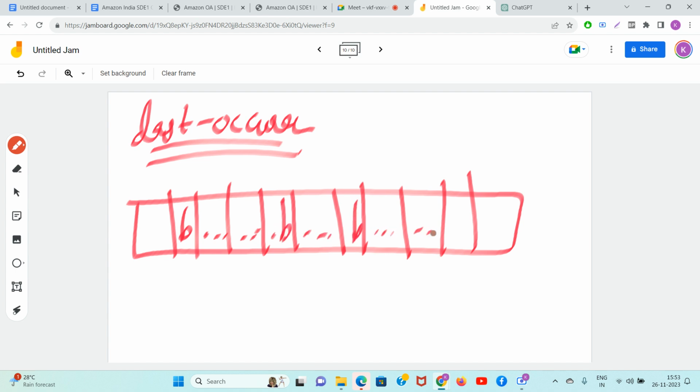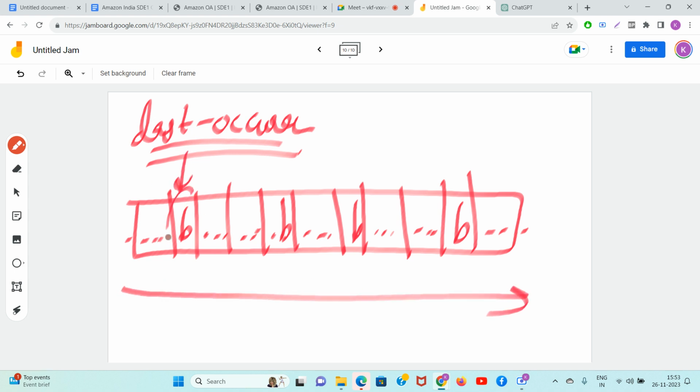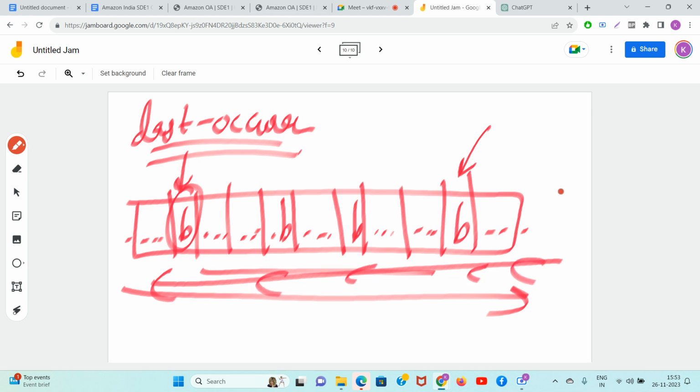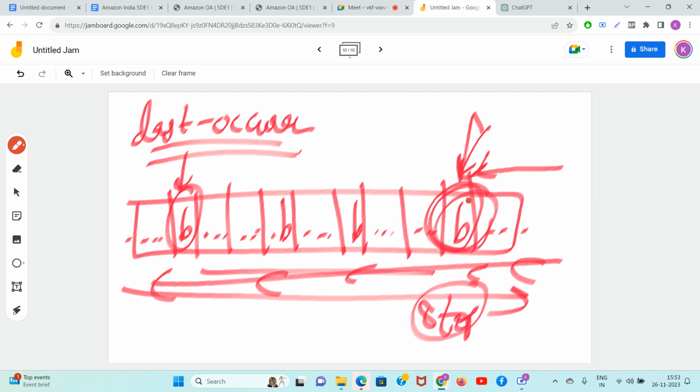See guys, let's say the string is like this, okay? Now when you travel from year to year, it is very easy. पहले यही दिख रहा था, हैश मैप में स्टोर हो जाएगा, फिर हम स्टोर नहीं करेंगे. तो अगर आपको लास्ट वाला करंस चाहिए तो यहां से ट्रेवल करो स्ट्रिंग को from the backwards. As soon as you see the first B, you stop. Okay, basically as soon as you get the first B, you store in another hash map the last occurrence of B. Okay, and other things are going as they are going, no problem.